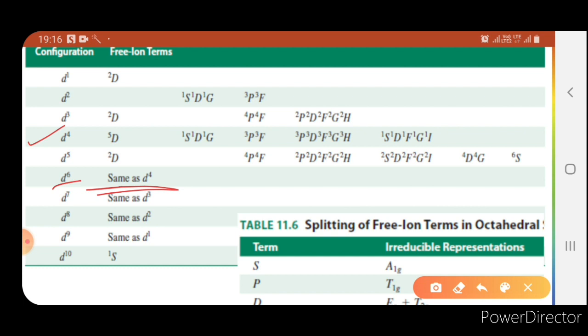When you go for a high spin configuration, d4 has 4 unpaired electrons and d6 also has 4 unpaired electrons, so both will have the same free ion terms. Similarly, d3 and d7 have the same free ion terms. Similarly, d8 and d2 have the same free ion terms, because d8 has 2 unpaired electrons in high spin and d2 also has 2 electrons. So same terms. Similarly, d9 and d1.